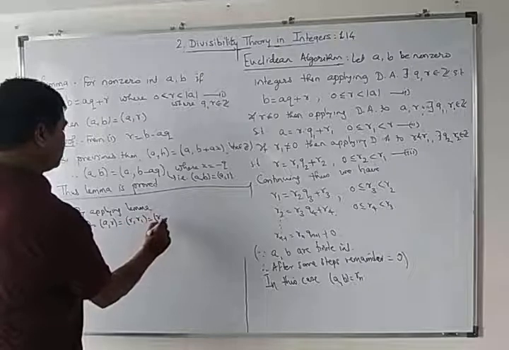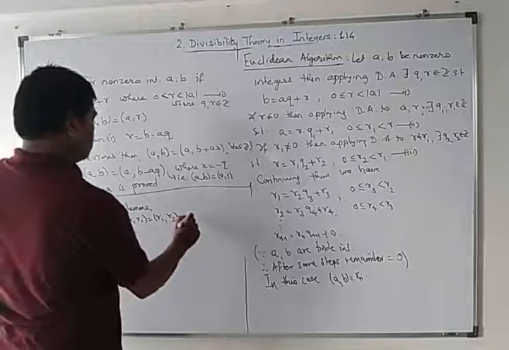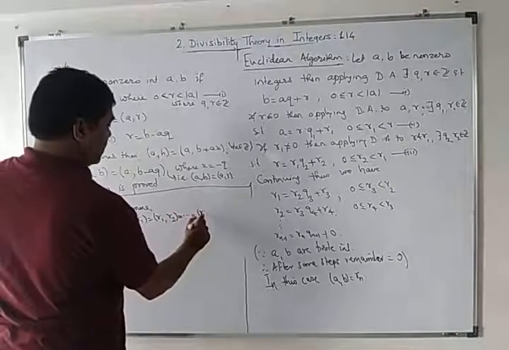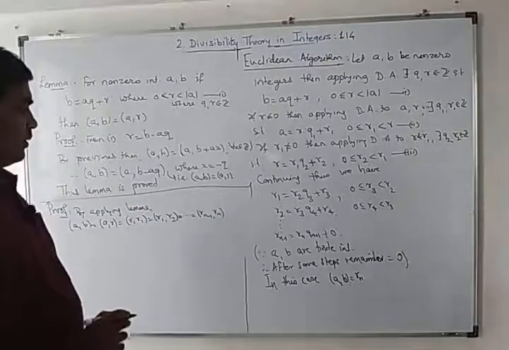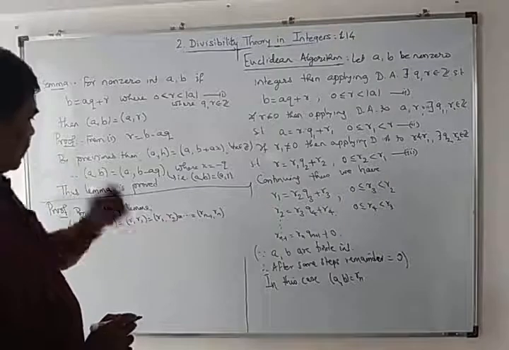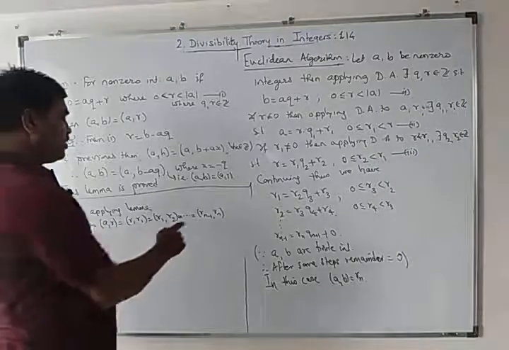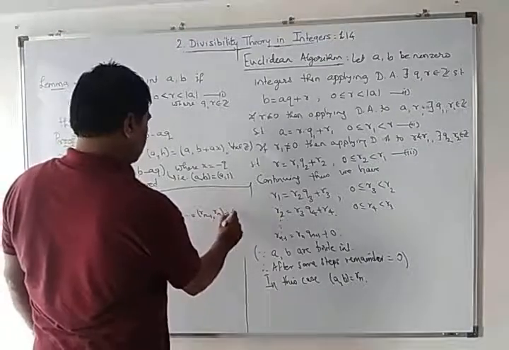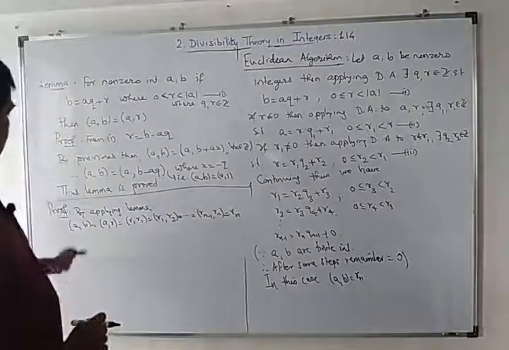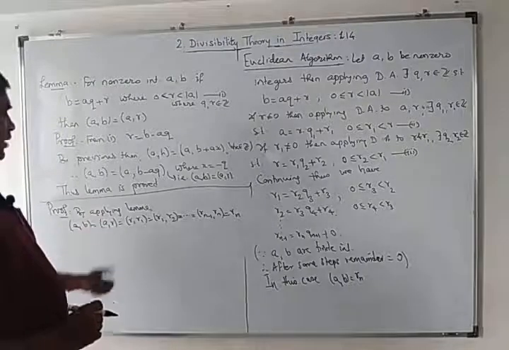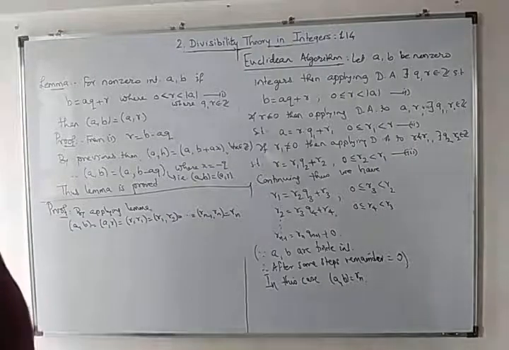is equal to R1 with R2 and so on is equal to GCD of Rn minus 1 with Rn. We are getting those steps. And finally, GCD of Rn minus 1 and Rn is Rn, because Rn divides Rn, Rn divides Rn minus 1. Okay. So, in just one line, we are getting this. Is it clear?